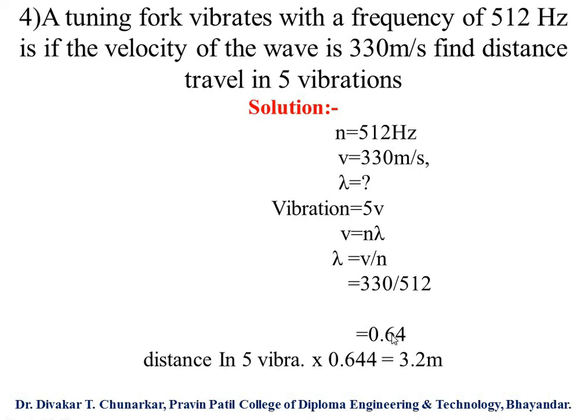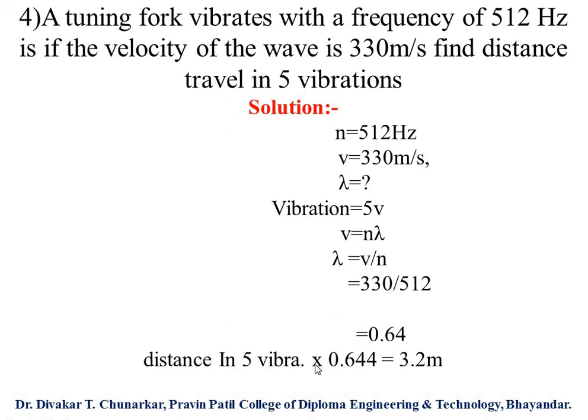Keep in your mind, 0.64 is the value of lambda, the wavelength, or the distance traveled in only one vibration. But we have to find the distance traveled in 5 vibrations. So we have to multiply this value of lambda, 0.64, by 5.